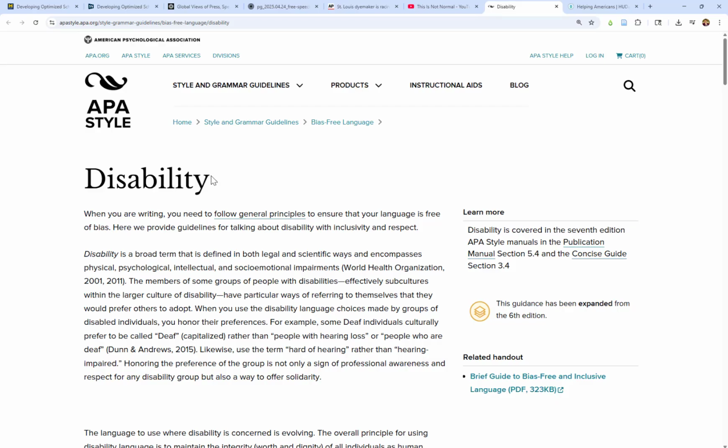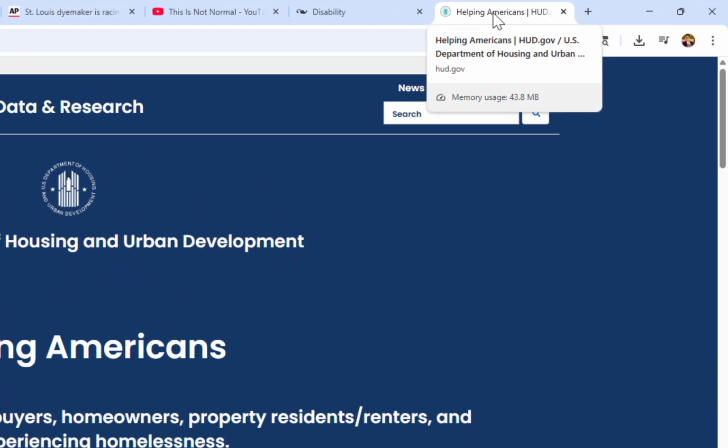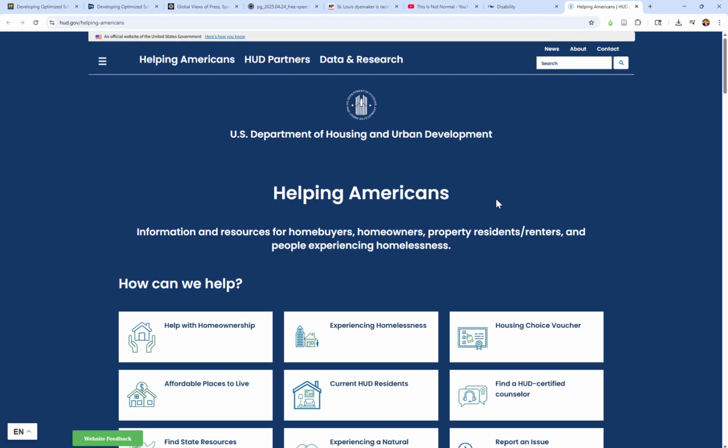And again, APA Style has used some really good formatting to say that this page's title is Disability. We're seeing Helping Americans from HUD. This one definitely has a little bit more in that browser tab, but again, we're looking for a title that encompasses everything that is on this page. So we're going to look at Helping Americans as its title here. It's typically prominently displayed, but when you're looking at web resources, it can be a little bit harder to suss out.